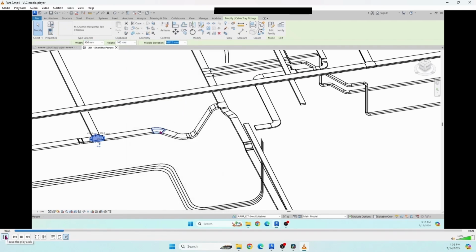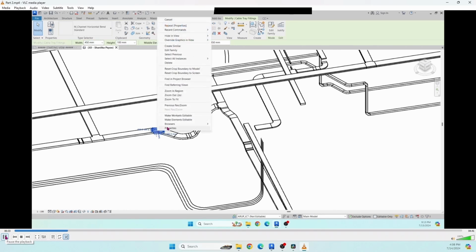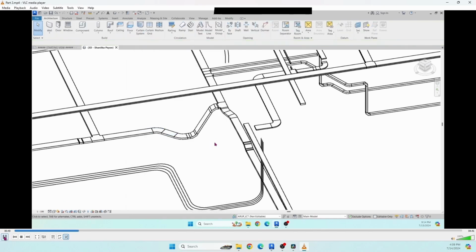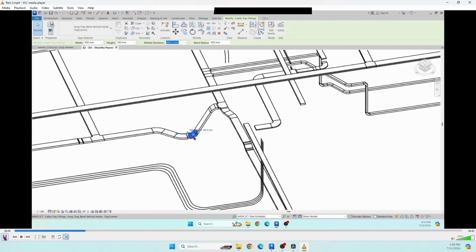Now we will see another fitting, that is bend properties. You can see width, height, thickness, length, bend radius, angle, size also are given. Then we will see another fitting, that is also a bend.